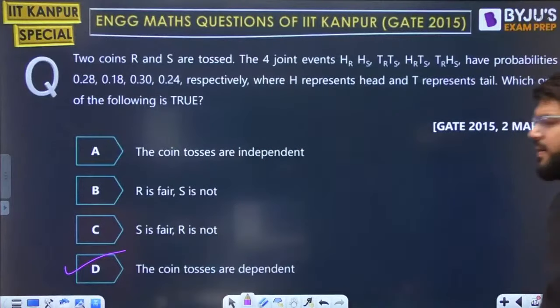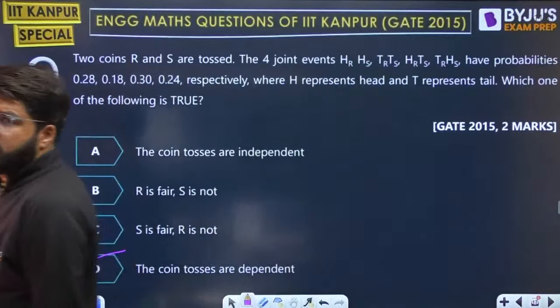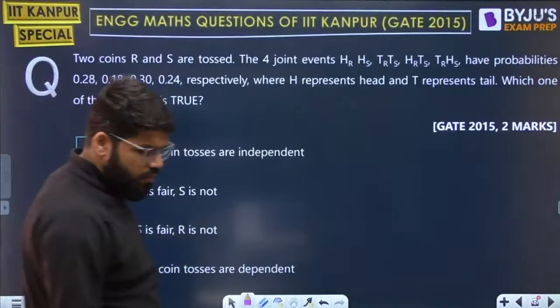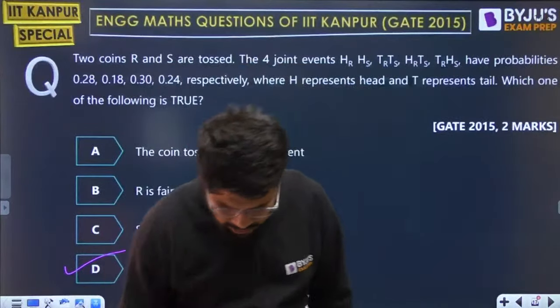The coin tosses are dependent. D is the option that you can match here, right? MCQ question, one option correct. Move ahead to the next question. Ask me if there is any other doubt here.